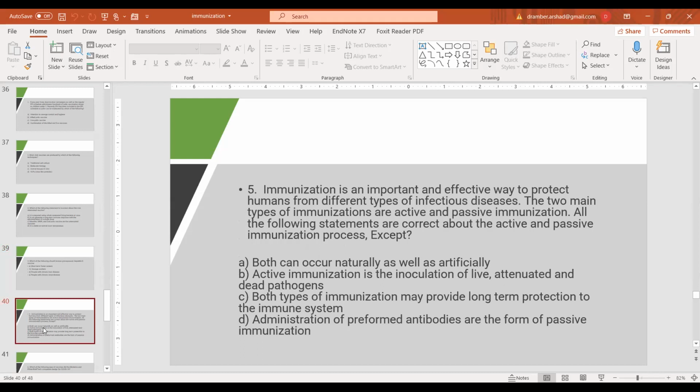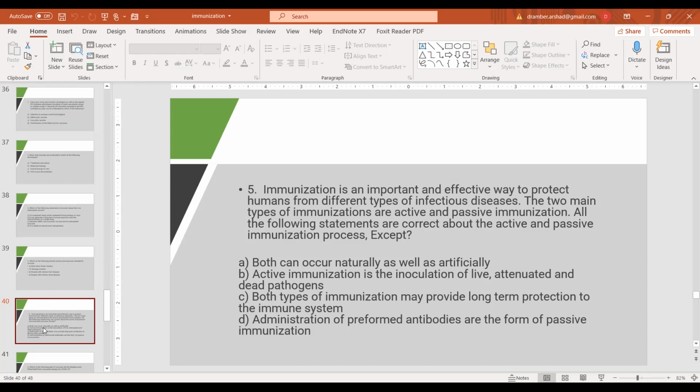Immunization is an important and effective way to protect humans from different types of infections. The two main types of immunization are active and passive. All of the following statements are correct about active and passive immunization except: both are obtained naturally as well as artificially; active immunization is the inoculation of live attenuated organisms; both types of immunization may provide long-term protection to the immune system; and administration of preformed antibodies is a form of passive immunization.